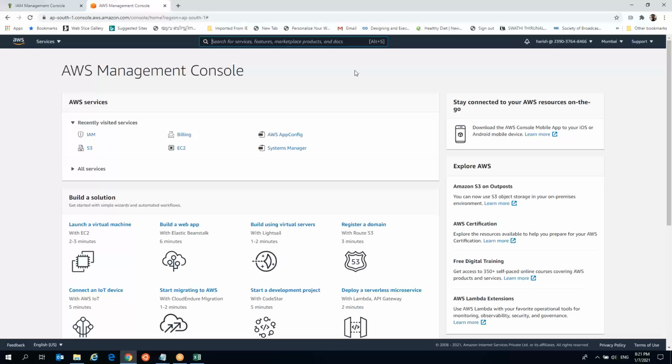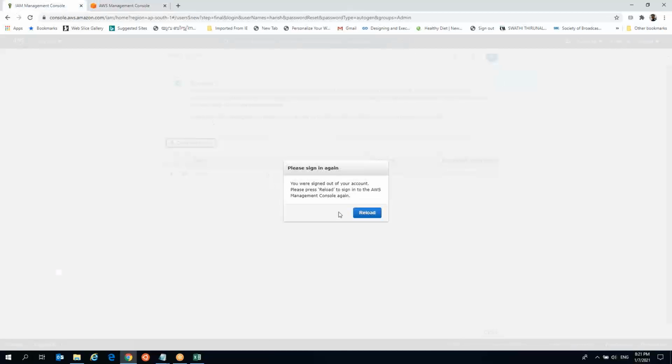Whereas please go to that main console, sir. One more tab, previous. Yes, just reload. Okay, you need to sign in once again. Sign in, not an issue. Sign into it, sir.